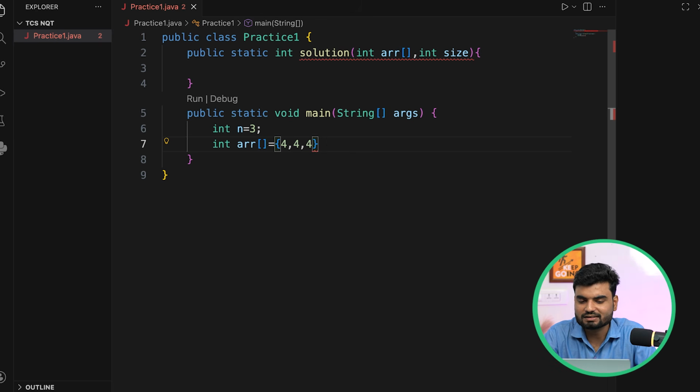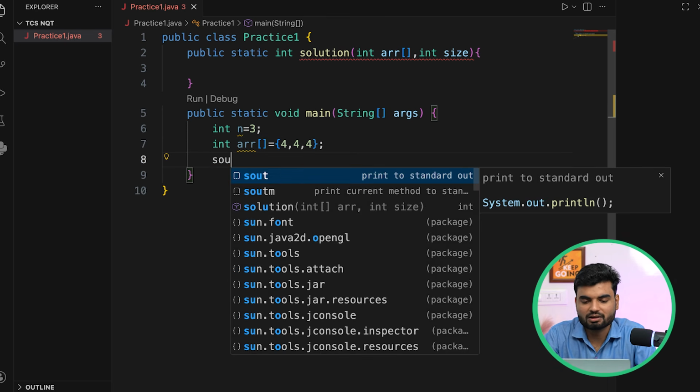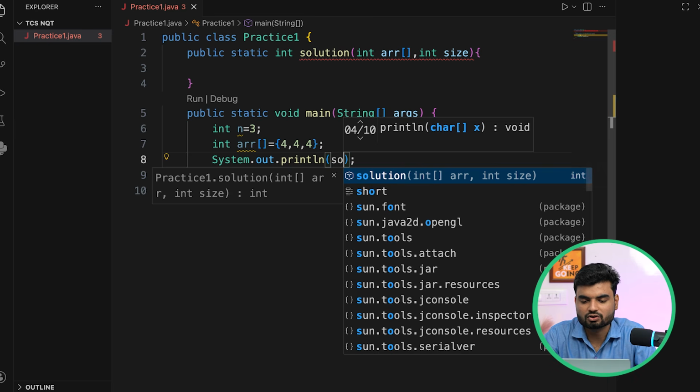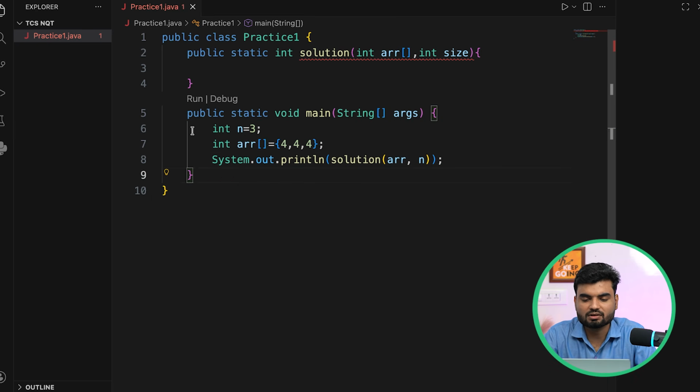Okay, whoever does not understand Java, now I'll give you the reference today. In the Prep Insta itself, I had created a 7 days placement series in Java, so that particular playlist will help you a lot in understanding Java. Right, so here we go, and then I'll just print my solution part. So solution, and I'll pass this thing. Because I've defined the standard template, now I can write the code here every time.